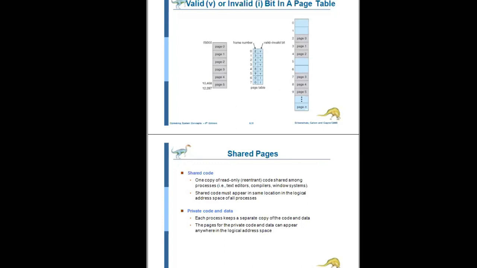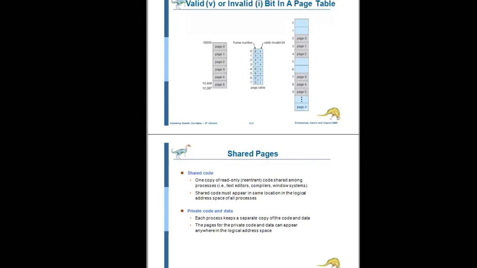Consider a system that supports 40 users, each of whom executes a text editor. The text editor takes 150 KB of code and 50 KB of data space.